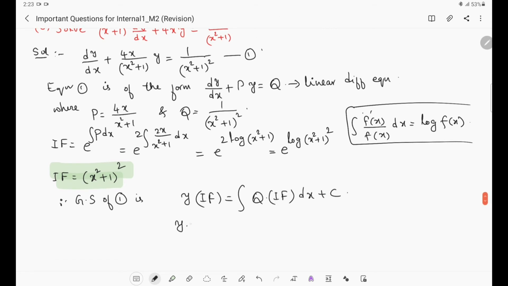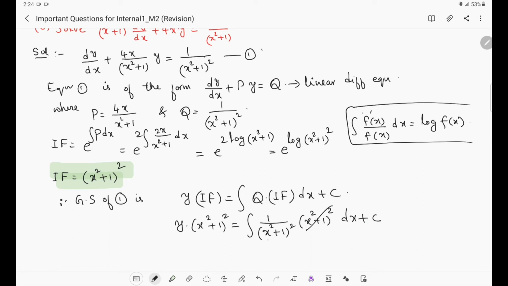So y into, what is the integrating factor? Just now we got the integrating factor to be x square plus 1 whole square, which is equal to integration of q. What is q? Q is here 1 by x square plus 1 whole square into the integrating factor, x square plus 1 whole square, into dx plus c.